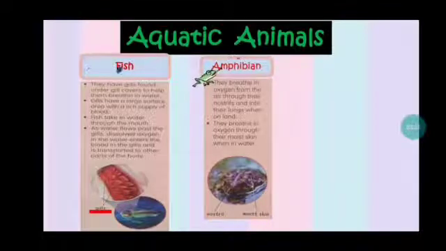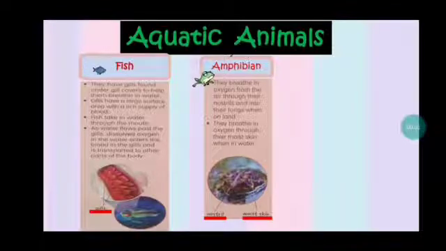How about if they are in water? They breathe in oxygen through their moist skin when in water. So they have two respirators here. They can breathe in oxygen by using their nostril and then come to the lung, or they can use their moist skin. The amphibian can live in both places, on land and in water. When they are on land, they breathe by using their nostril and then the air will come to the lungs. But when they are in water, they breathe by using their moist skin.